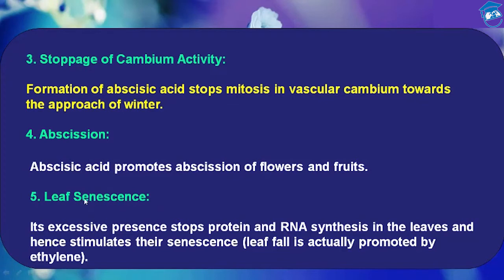Senescence means death of the tissue, and here it means death of leaf tissue. Its excessive presence stops protein and RNA synthesis in leaves and hence stimulates their senescence. Senescence means leaf fall, which is actually promoted by ethylene.